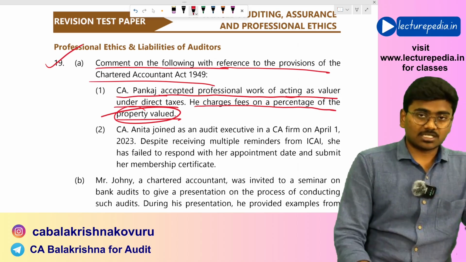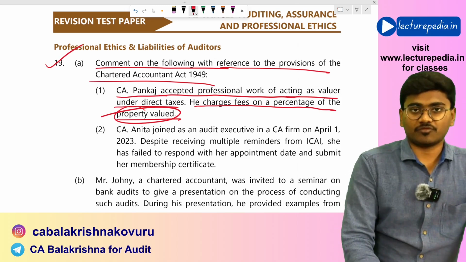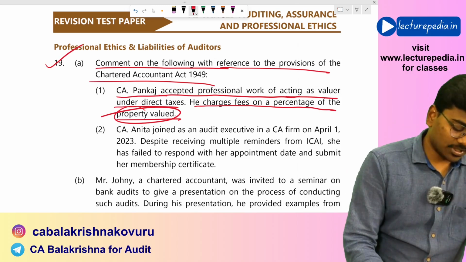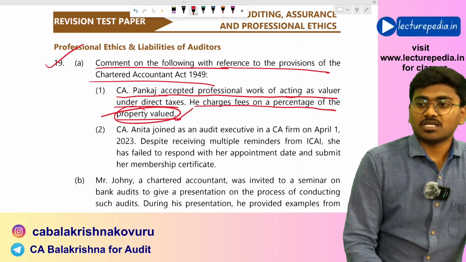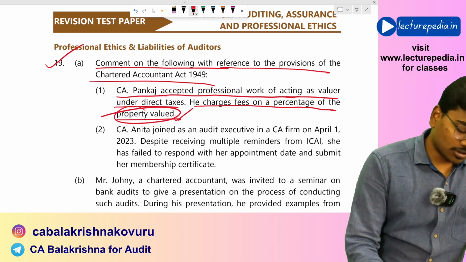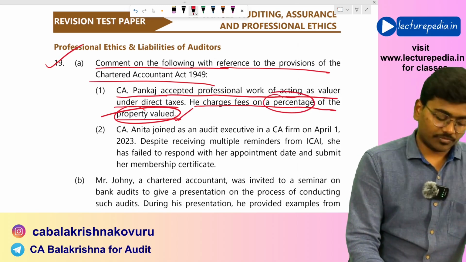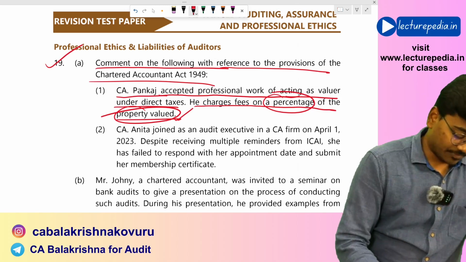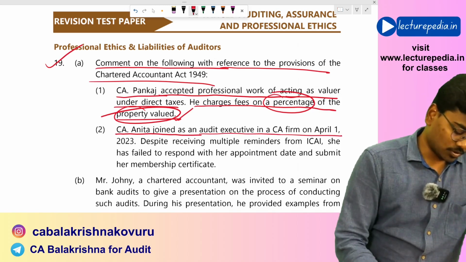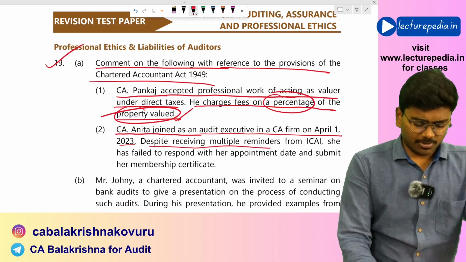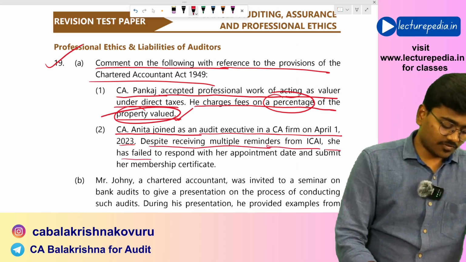So in this situation, CA Pankaj will not be guilty of professional misconduct because he has been appointed as valuer, and for this service he has charged fees based on percentage of property valued. This is completely allowed. Next, CA Anita joined as an audit executive in CA firm from 1st April 2023. Despite receiving multiple reminders from ICAI, she has failed to respond.